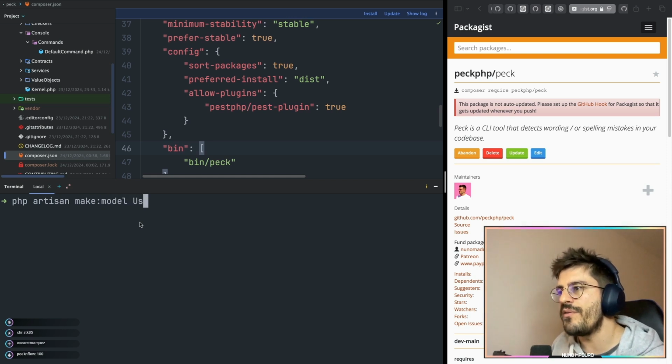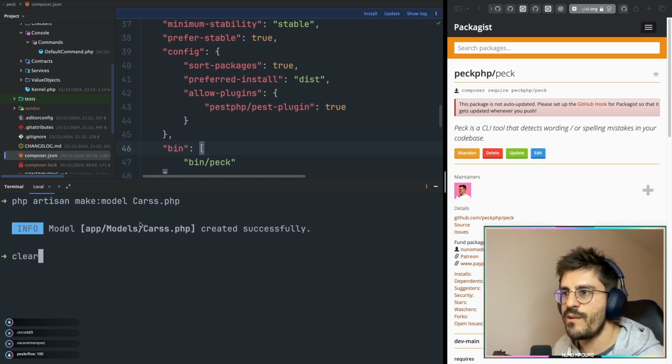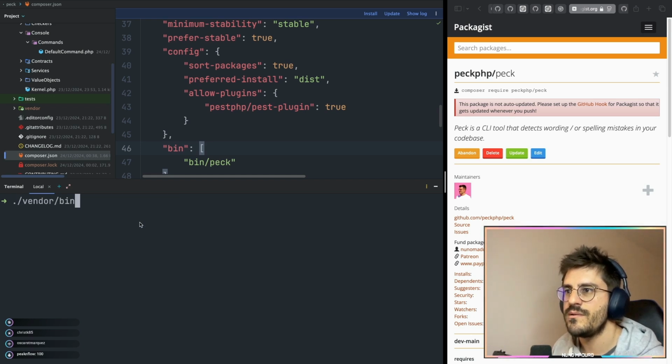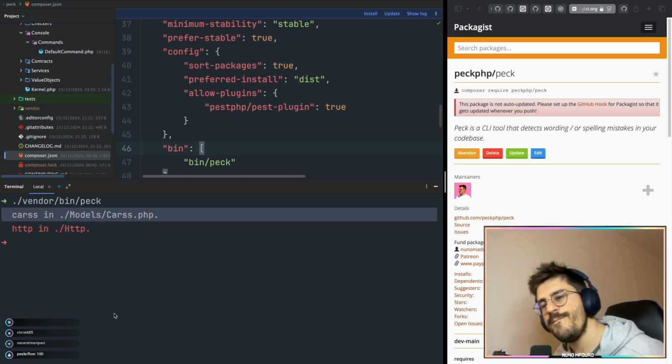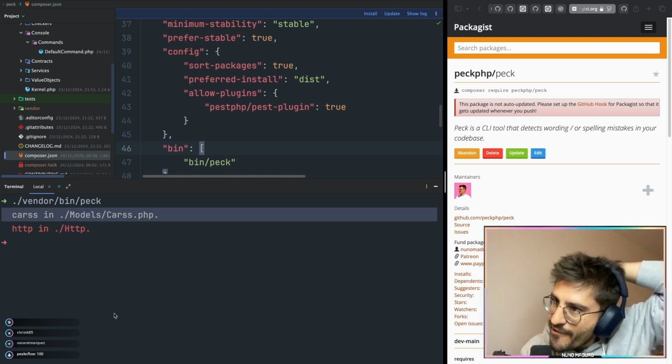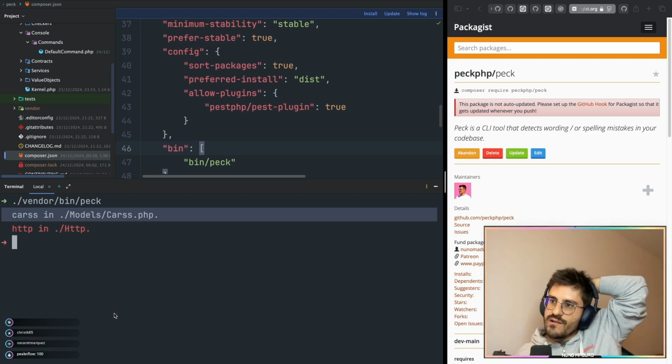And I'm going to call a model, for example, let's say cars with double S, okay? Just like this. So if I run my tool now, it should detect that cars is not well written. So vendor/bin/peck, and there we go. Okay, I feel like we have a very good foundation. This really looks cool.